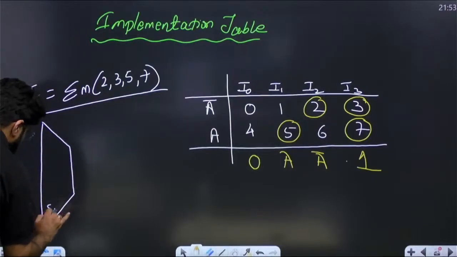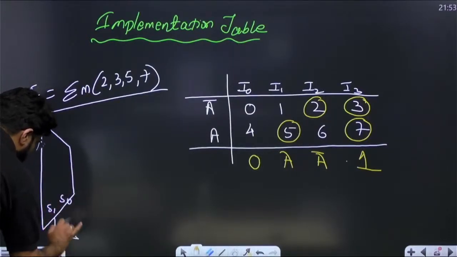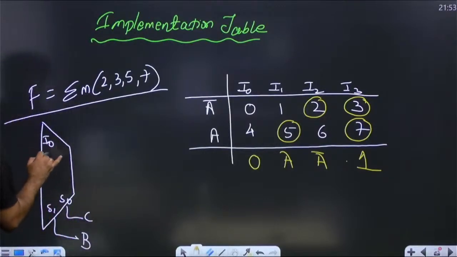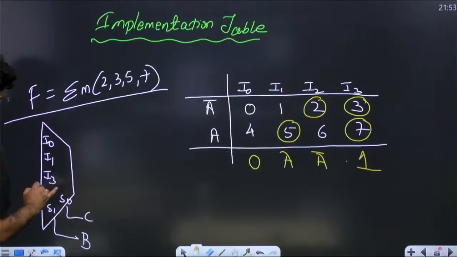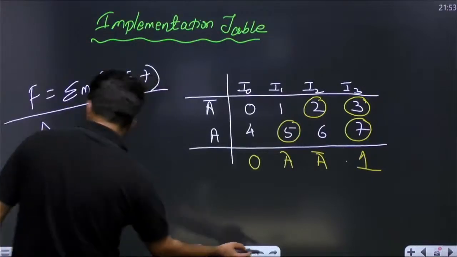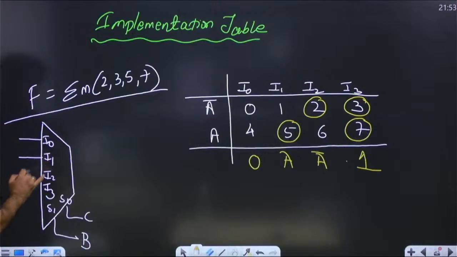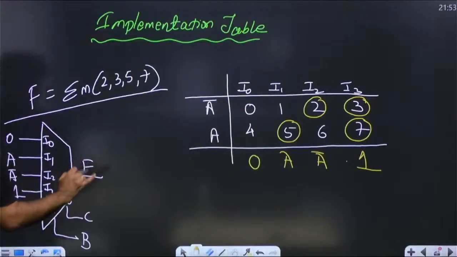So there is a 4x1 mux. At the select lines, we connected BC. What to connect at the input lines I0, I1, I2, I3, that I have calculated for you. Let me write down that calculated result: 0, A, A bar and 1, and this is the function F.